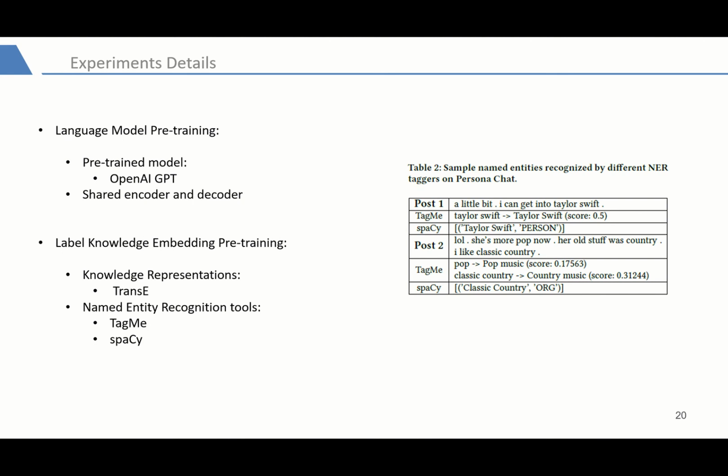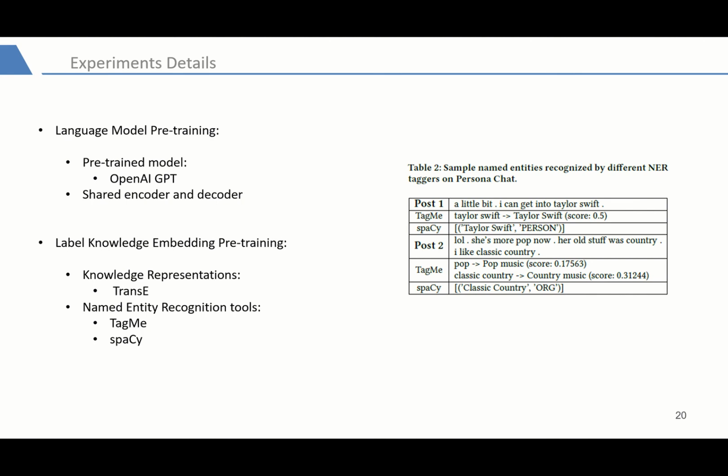Since the two datasets do not provide named entity annotations, we use the named entity recognition tools TagMe and Spacy to extract entities mentioned in sentences and link them to their corresponding entities in knowledge graphs. Table 2 shows the performance of different named entity recognition triggers on Personal Chat.